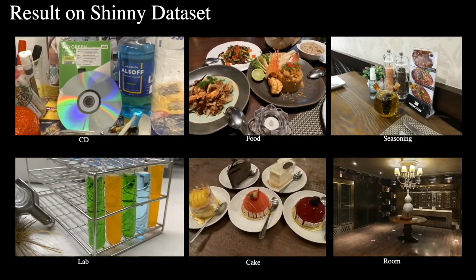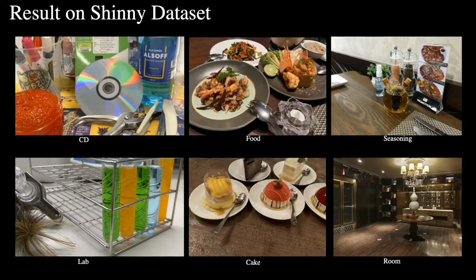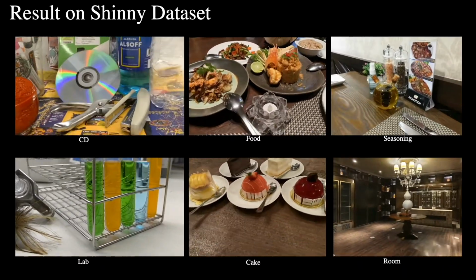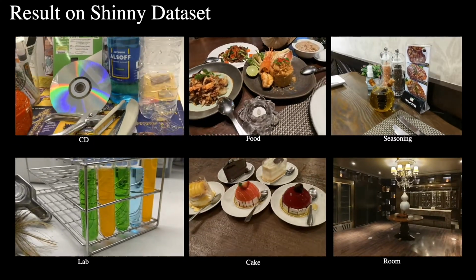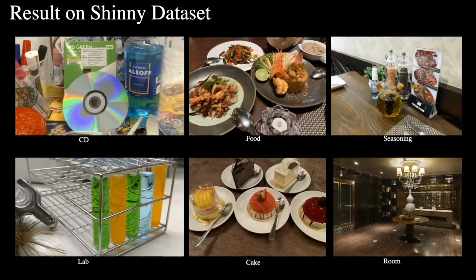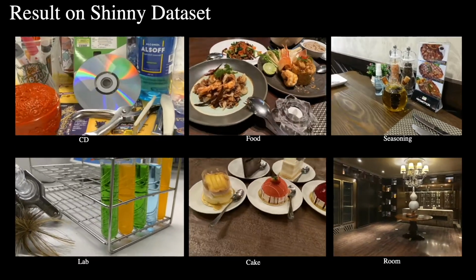Here, we demonstrate the qualitative results of our method in the Shinny dataset. This is a challenging dataset that contains complex scene geometry and various challenging view-dependent effects. For example, refraction through the test tubes, rainbow effect emitted by a CD disc, and sharp specular highlights from silverware and thick glasses.